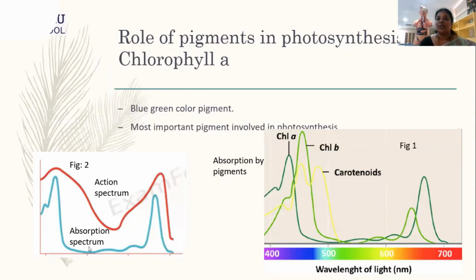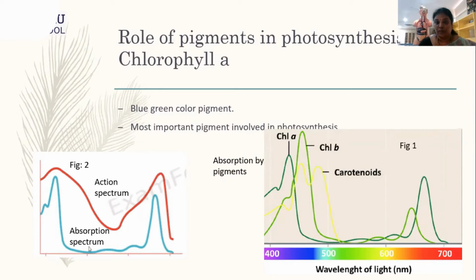So let us talk about chlorophyll A. Chlorophyll A is a blue-green color pigment, and it is the most important pigment involved in photosynthesis. Now, how am I telling that it is an important pigment involved in photosynthesis?